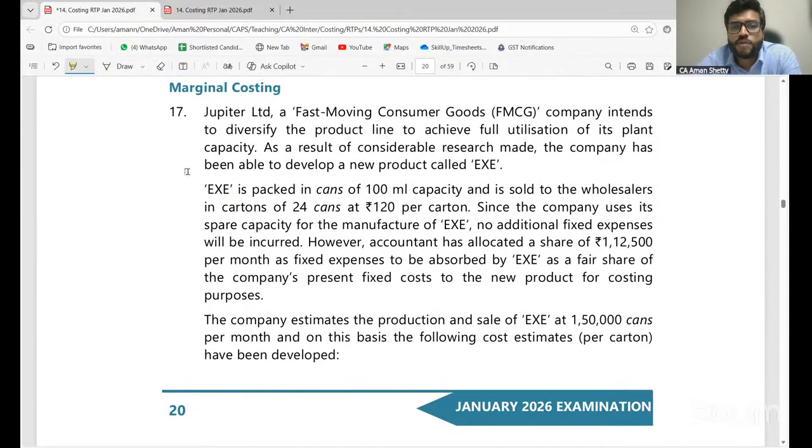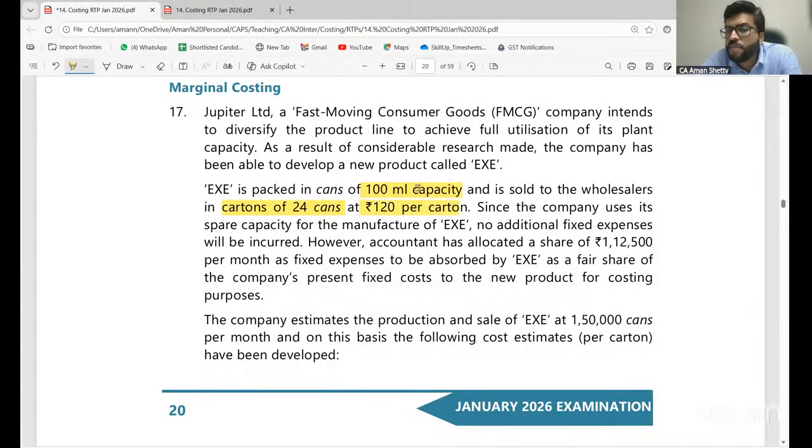Look at this. Jupiter Limited, a fast moving company, intends to diversify the product line to achieve full utilization of its plant capacity. As a result of considerable research made, the company has been able to develop a new product called X. X is packed in cans of 100 ml capacity and is sold to the wholesalers in cartons of 24 cans at rupees 120 per carton.